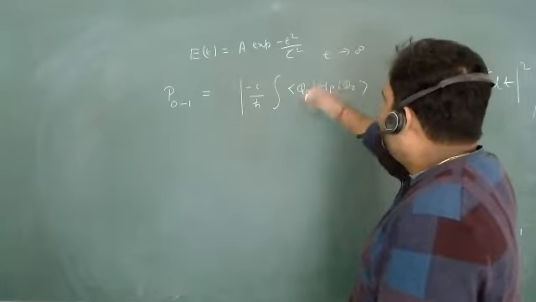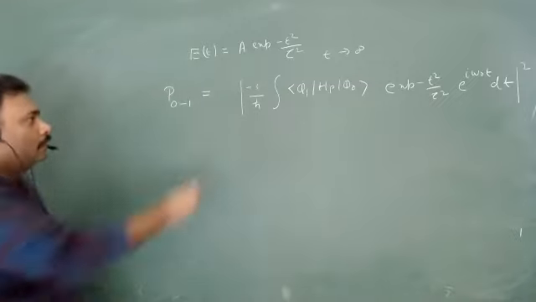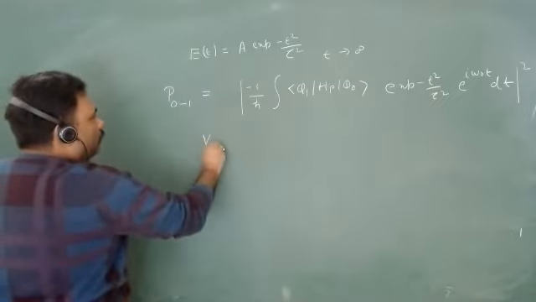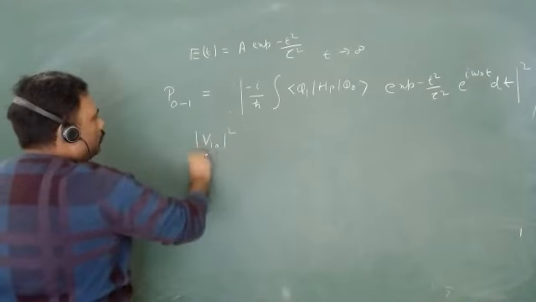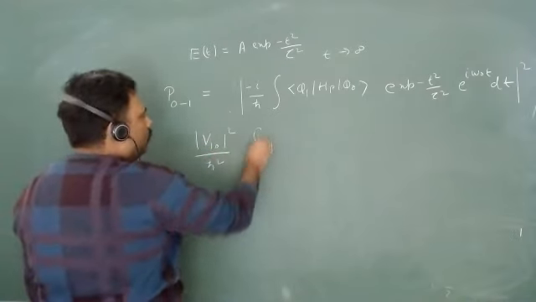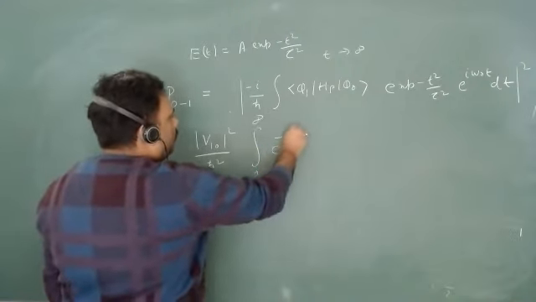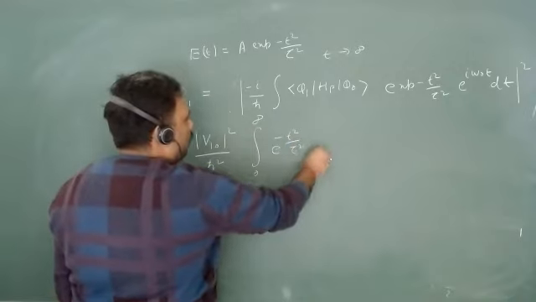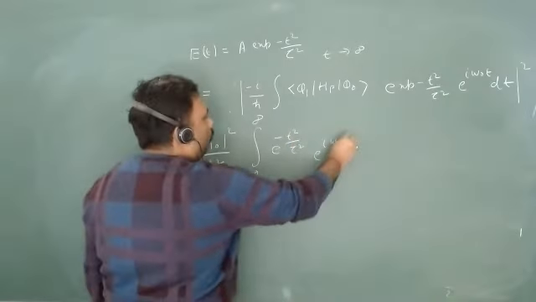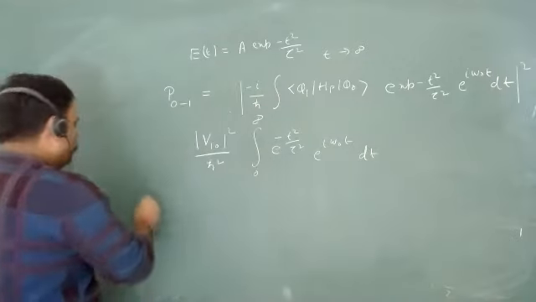Are you getting my point? You can just write this thing as V10 mod square upon h cut square, and now what you have to do? You have to just go for 0 to infinity, and you will go exponential minus t square upon tau square e to the power i omega naught t dt. And what is omega naught?